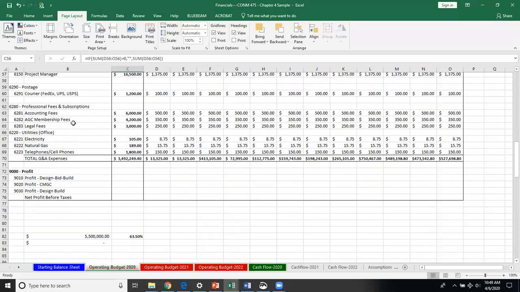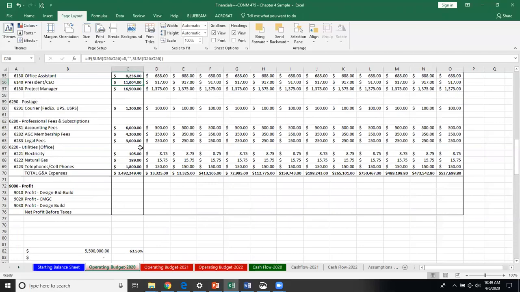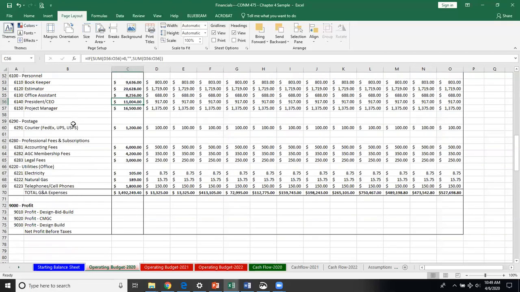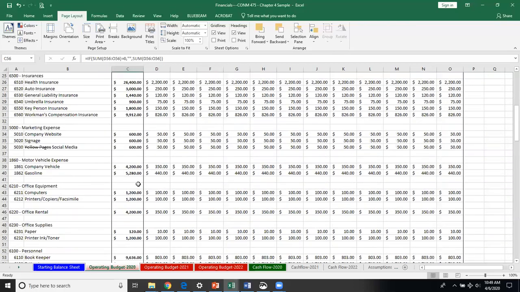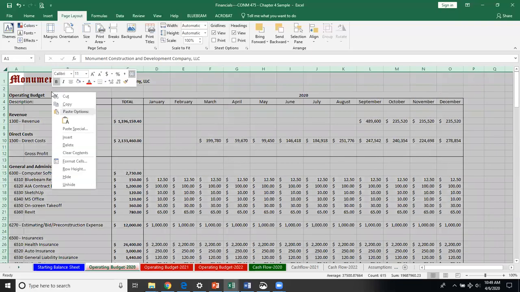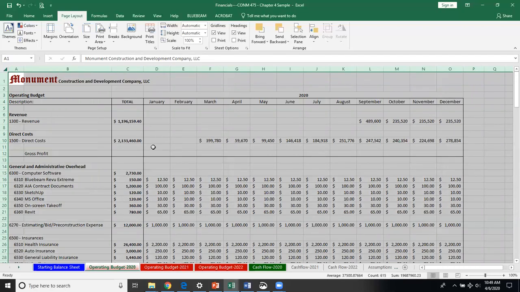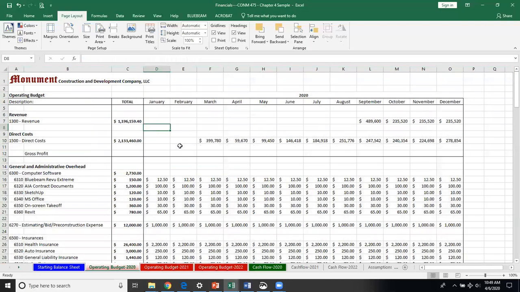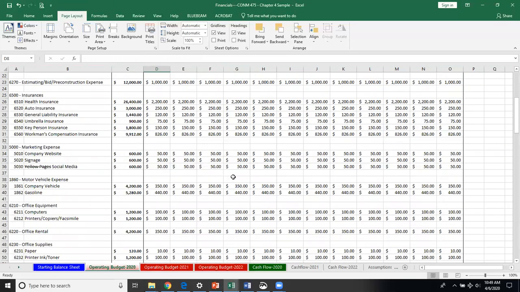So you just go down through all this, and that's where you end up coming up with what that monthly operating budget is. Once you get this all done, my suggestion is that you highlight all that, right click and copy, and then you can go to your operating budget for 2021 and paste that, and then you're going to want to go through and make whatever changes are based off of your assumptions.